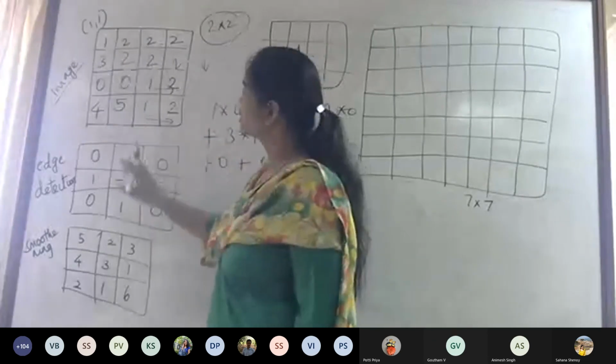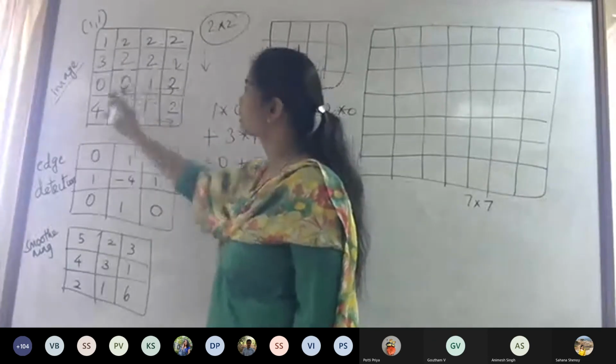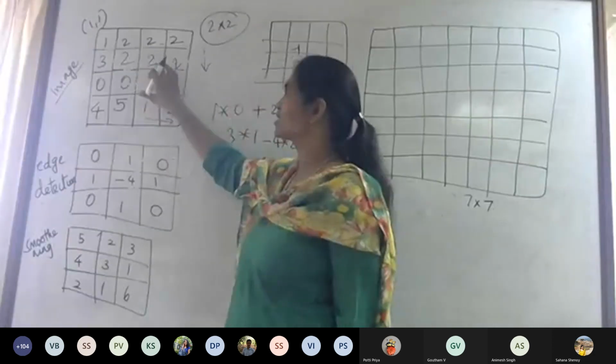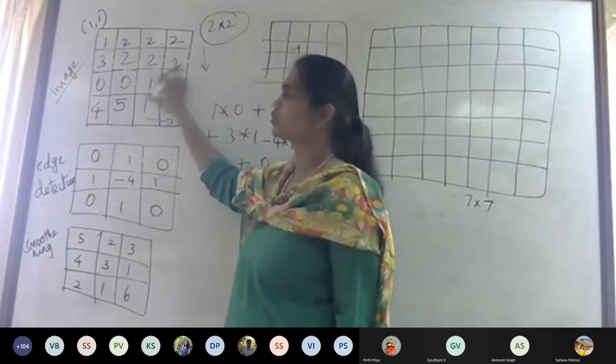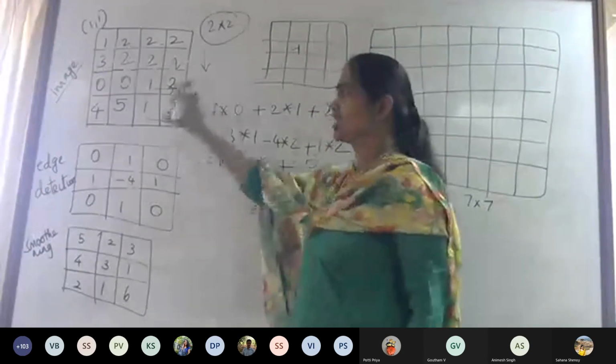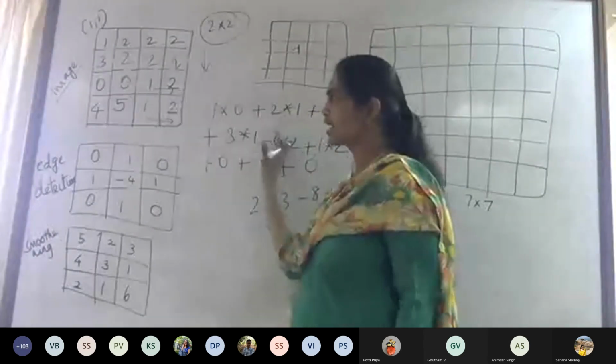Similarly, the same mask you keep sliding to the next pixel. Then this 2 also will change to -1. Likewise, it goes on. This kind of operation we are doing, and it is not just stopping with one pixel. You will be sliding.